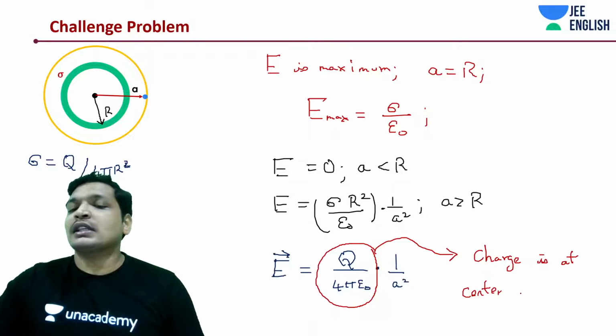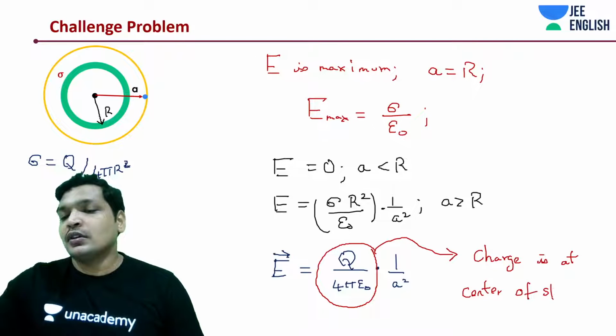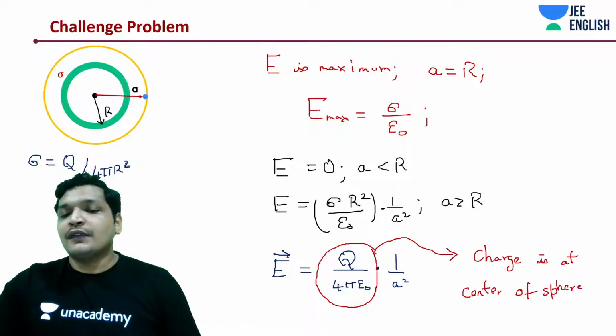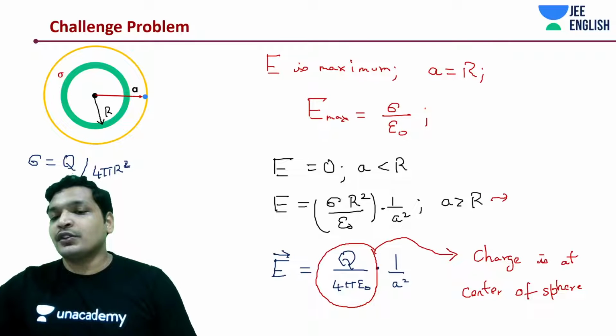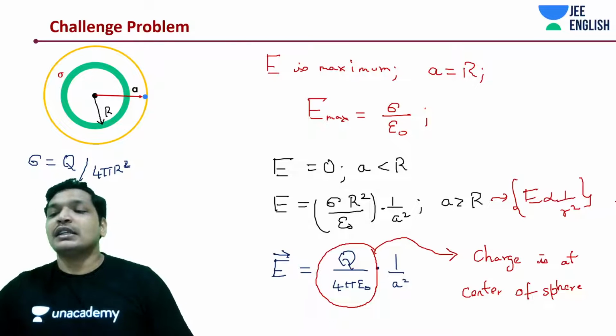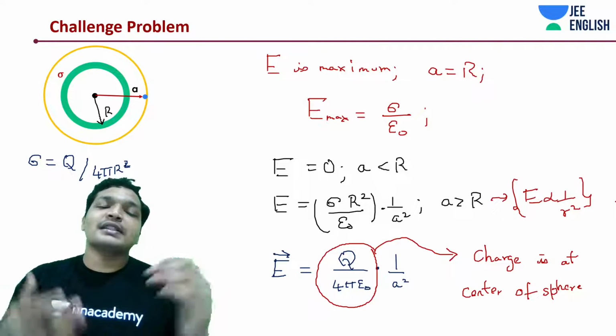You will notice this thing a lot. And we know from here that E is proportional to 1 by r square. So these two things do match. It is actually as if the charge is present at the center.